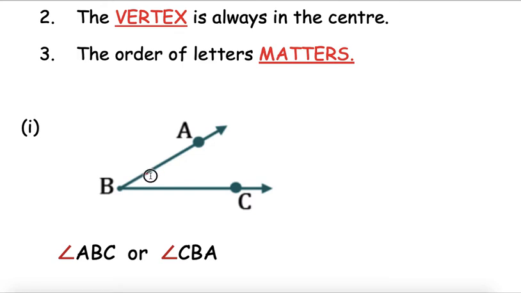Now this is an angle and the angle is made at point B. So we name it as angle ABC, or we name it as angle CBA. Now here B is the vertex, so B is always in the middle. Can you see here also and here also? B is always in the middle. We cannot name this angle as BCA or BAC. No, B will always be in the middle.